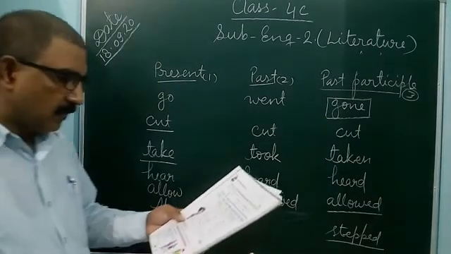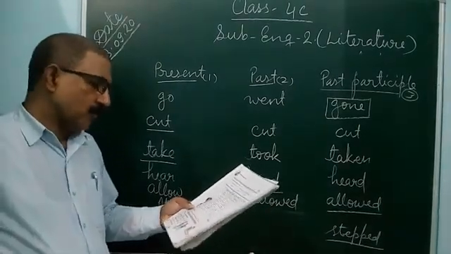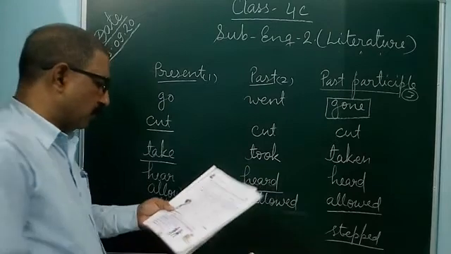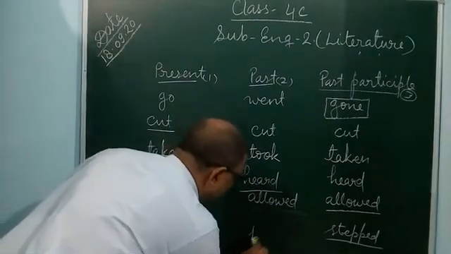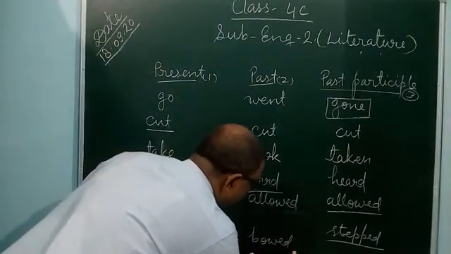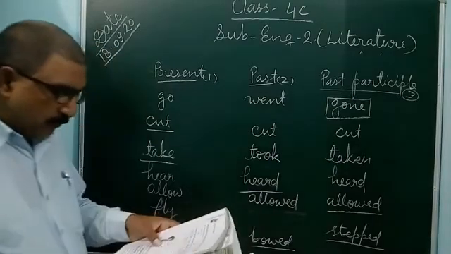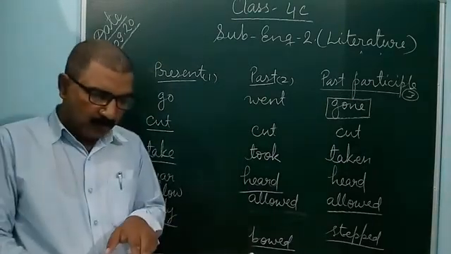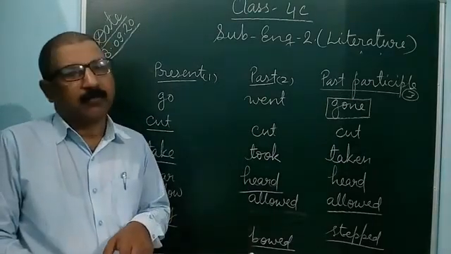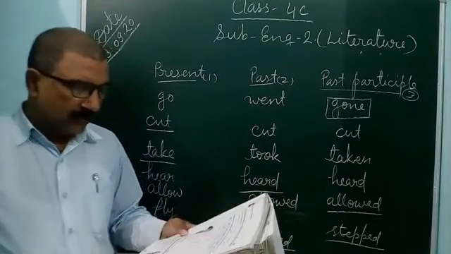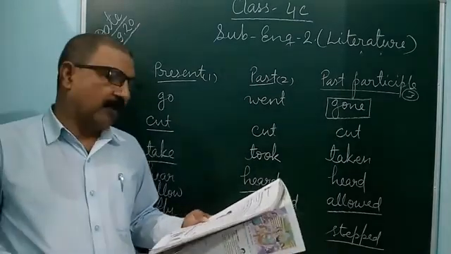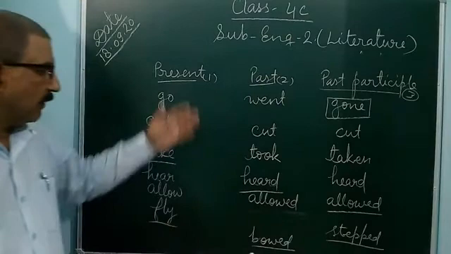Last one, bowed, bowed. Bow, bowed, bowed, B-O-W-E-D. The second form is also bowed. So the second form and third form are the same. In this way you can fill the columns in your book.